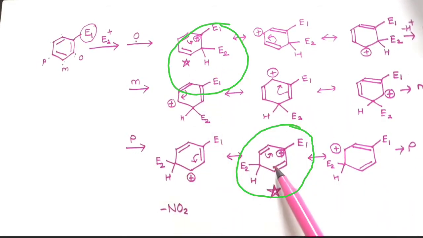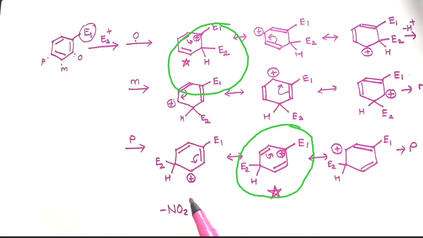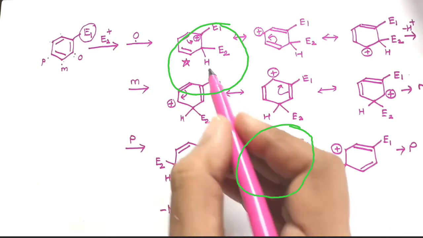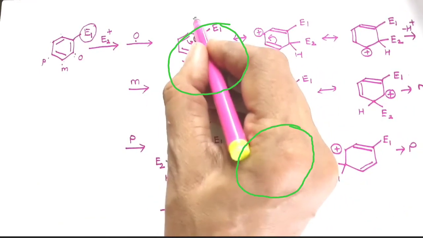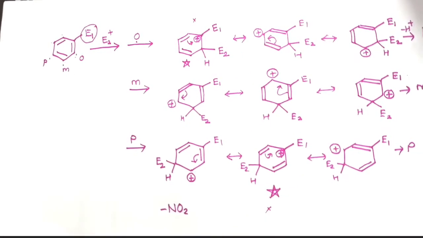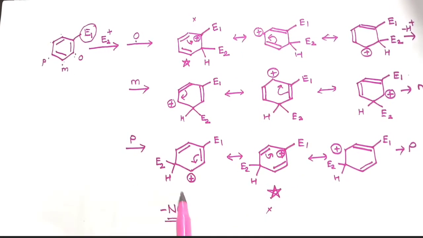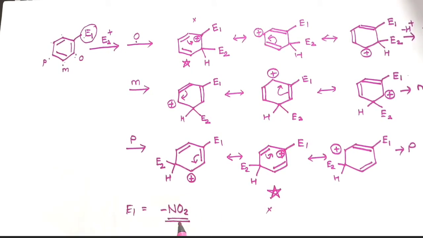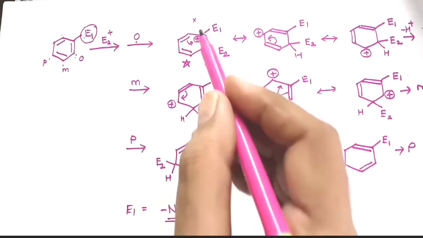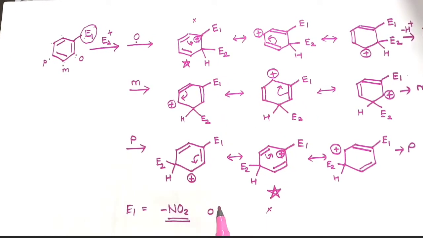These two structures will be destabilized, and therefore they are not formed in the case of the nitro group. Ortho or para attack is not favored, but meta attack is preferred.